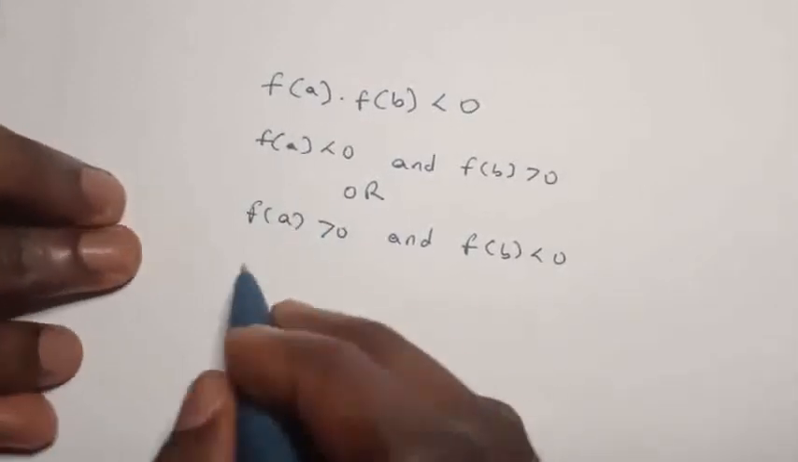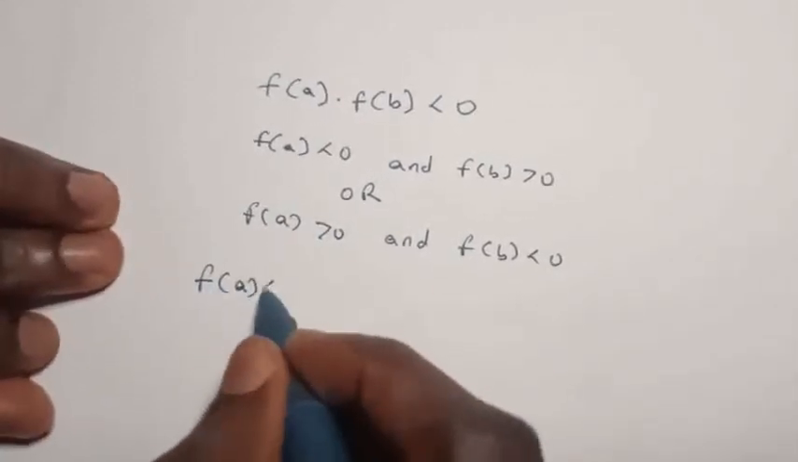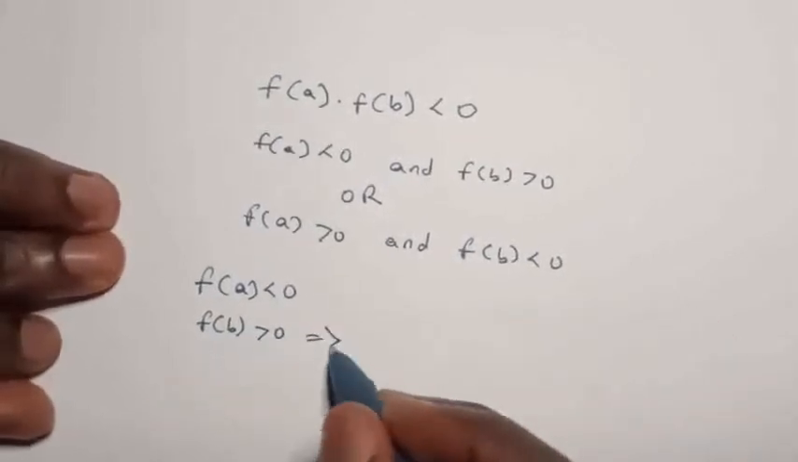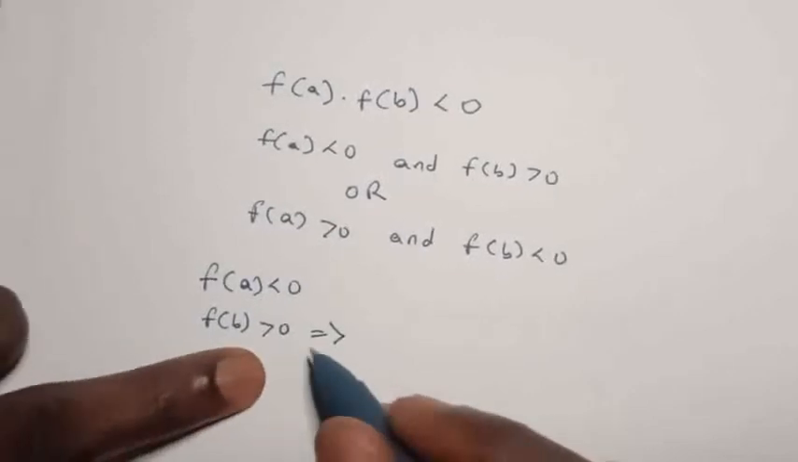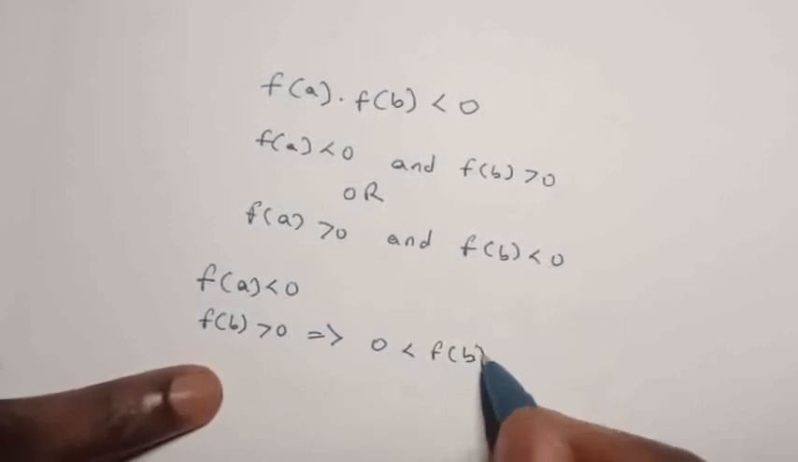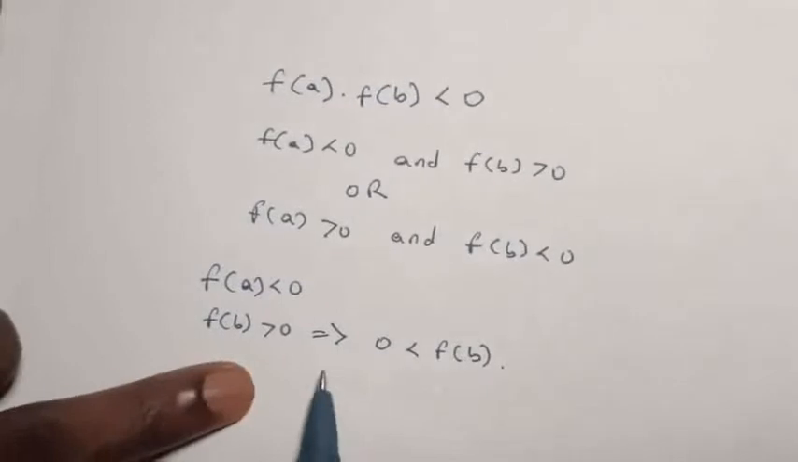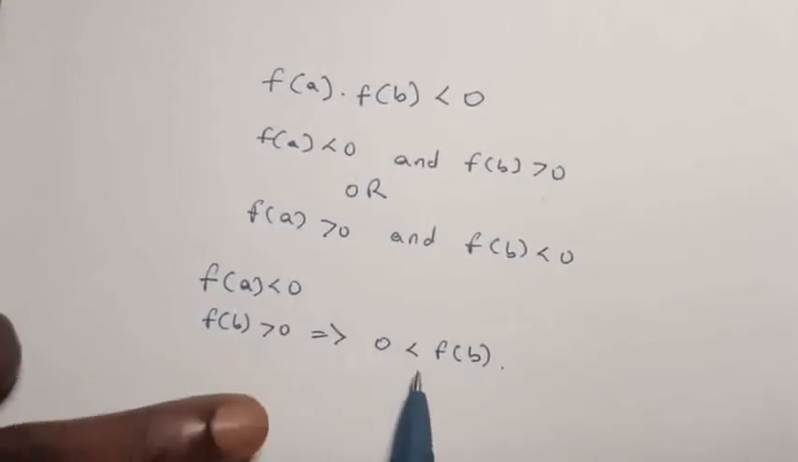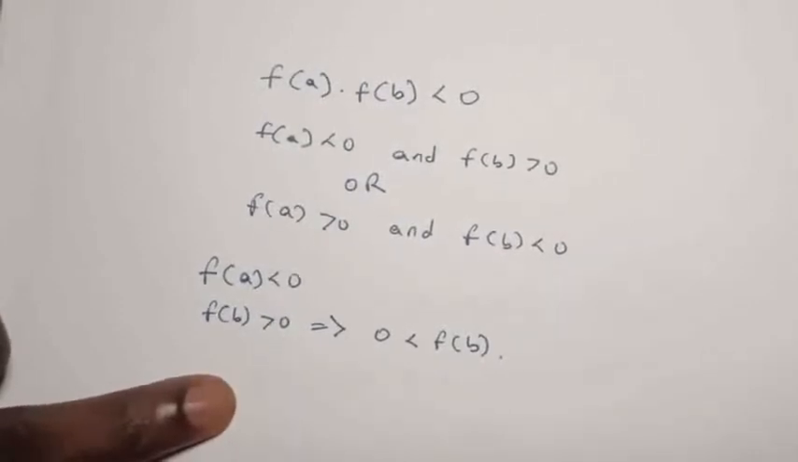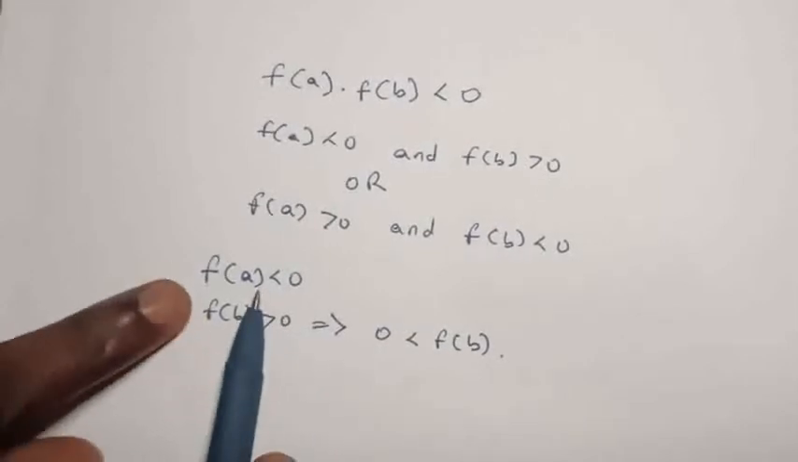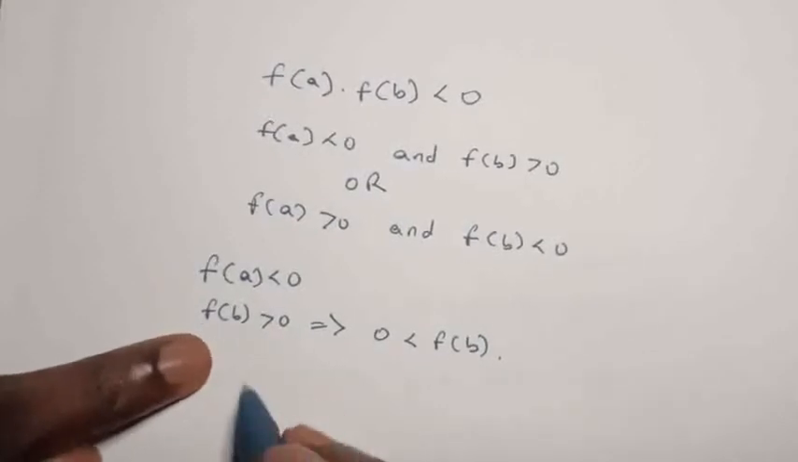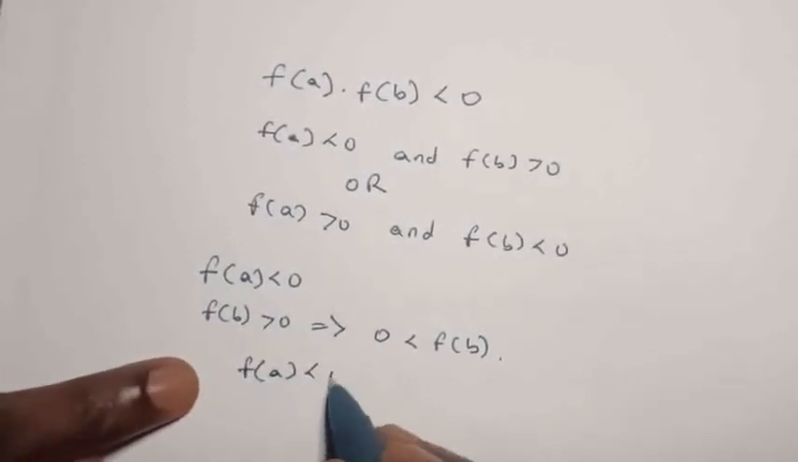So let's see, for the first one, it says that f of a is less than 0. So if f of b is greater than 0, from inequality we know that we can flip this just like a mirror image such that 0 is less than f of b. This also implies this, because if 3 is greater than 2, then that implies that 2 is less than 3. So I meant that. So now if this is the case, then I can create a loop of inequality here such that f of a is less than 0.